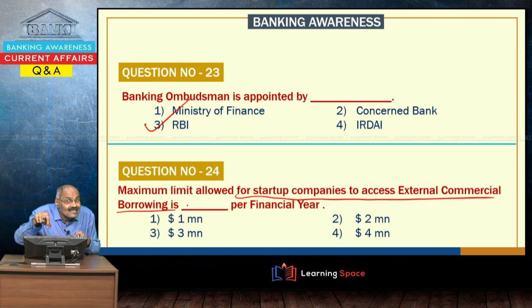Currency risk may be there. And what is to be done to prevent the currency risk? Hedging is to be done. I posed 3 questions, I gave 3 answers. These are very important from the examination perspective, and recently the government allowed startup companies to access external commercial borrowing. Per financial year, it should not be more than $3 million, and this is one important aspect.